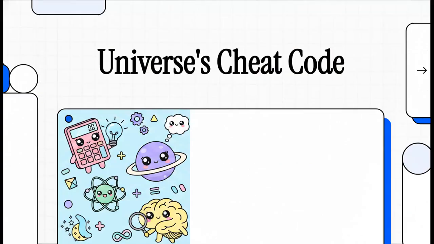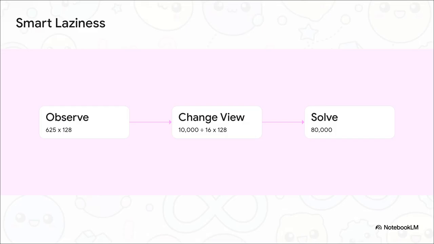So let's get into the explainer, the universe's cheat code, from arithmetic to the particle economy. Today, we are taking a mind-bending journey from everyday math straight to the cutting edge of quantum mechanics. We're exploring this amazing framework that argues we can bypass the universe's most rigid physical barriers, not by using more power, but just by shifting our perspective. It all starts with a concept we call smart laziness.